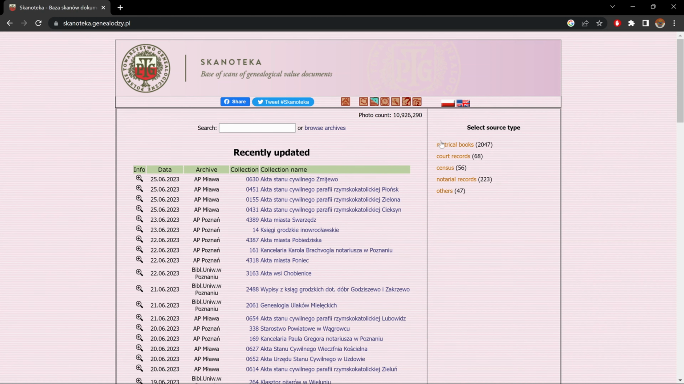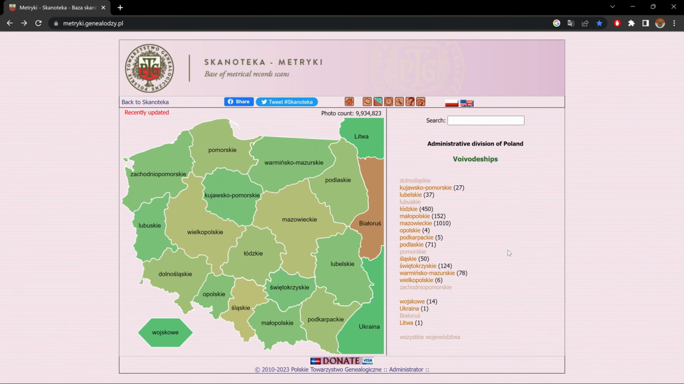Okay, so to start, let's go to metrical books. Now, if any of you have seen my video on Genetica or have used the Genetica site, you'll notice that it's very similar. The icons work pretty much in the same way. Both Scanoteca and Genetica are under the Genealodze website. The map, like in Genetica, is interactive, and so is the list on the right-hand side of provinces.